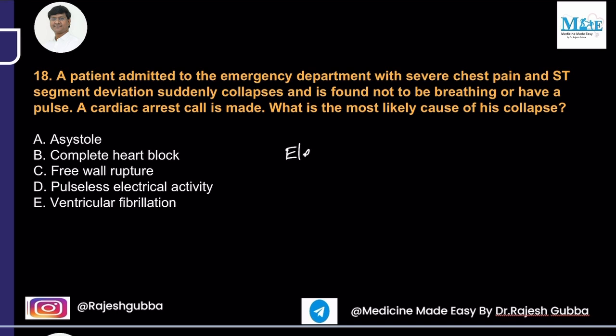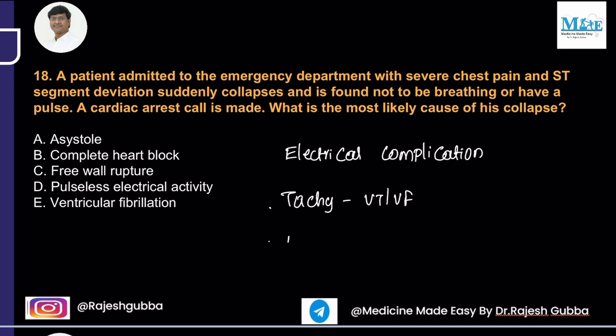The electrical complications associated immediately after MI will be your tachyarrhythmias. Now what will be the tachyarrhythmias? These will be ventricular tachycardia or ventricular fibrillation, and there can also be bradyarrhythmias, in the form of complete heart block. The one which is most common responsible for sudden cardiac death is ventricular fibrillation.